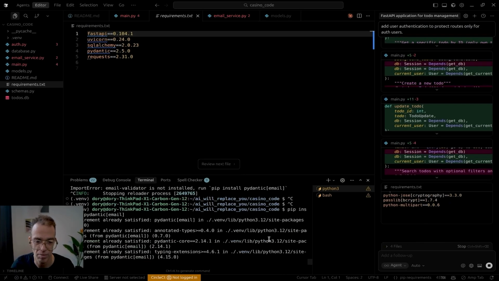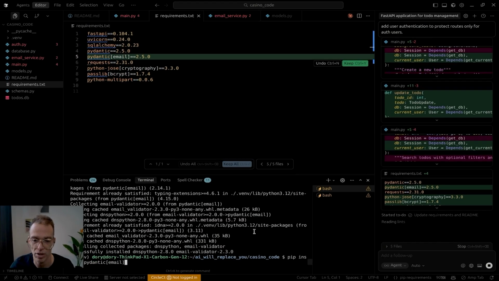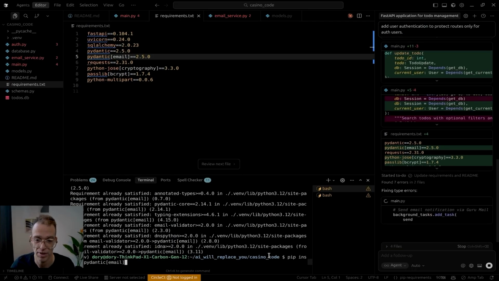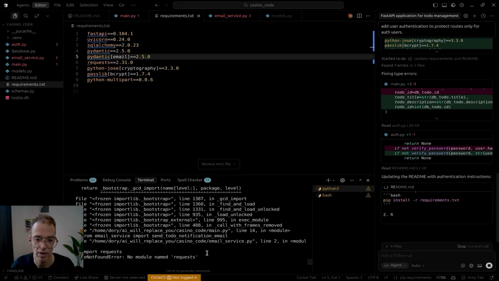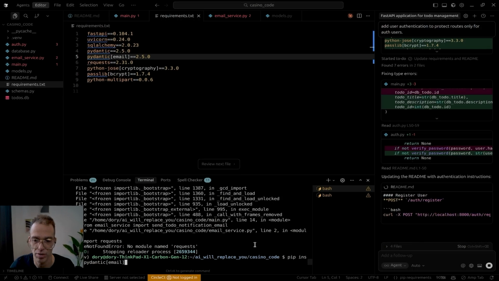So I'm gonna add it manually. We need to add it to the requirement. We're gonna add those as well. We're gonna do another pip install because it just added those ones. It just realized now when I added that is required. And now we're gonna run the app. Let's see, the app is running. No module name requests. All right, let's do another pip install.